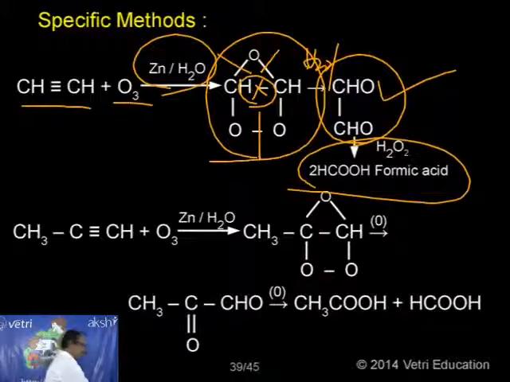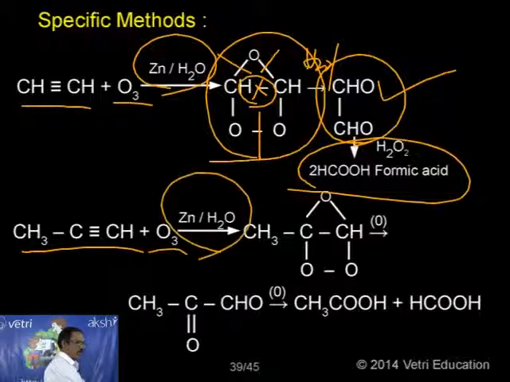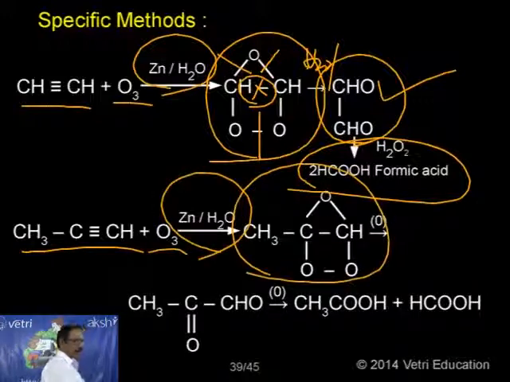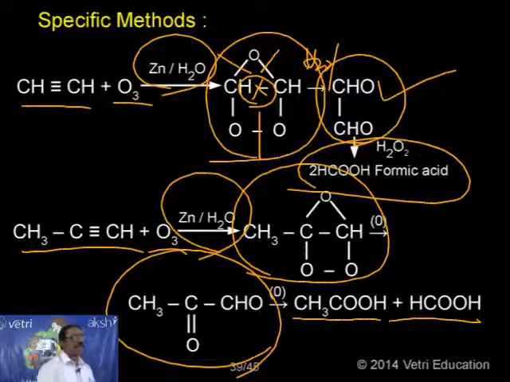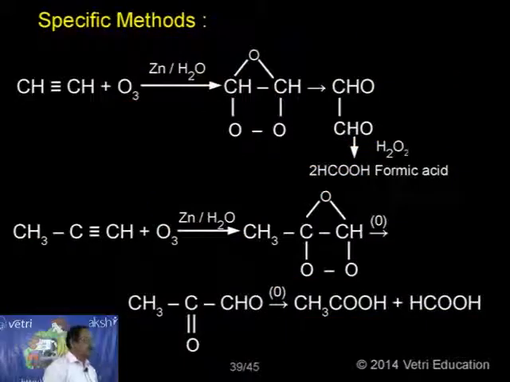In the same way, if I take propyne and treat it with ozone in presence of zinc and water, this is the intermediate ozonide. It undergoes hydrolysis to give the corresponding ketoaldehyde, CH3COCHO, which on oxidation gives acetic acid and formic acid. The interesting information is that on ozonolysis, the final product in the case of acetylene is 2 moles of formic acid, and in the case of propyne it is acetic acid and formic acid. So a question can be asked based on this.